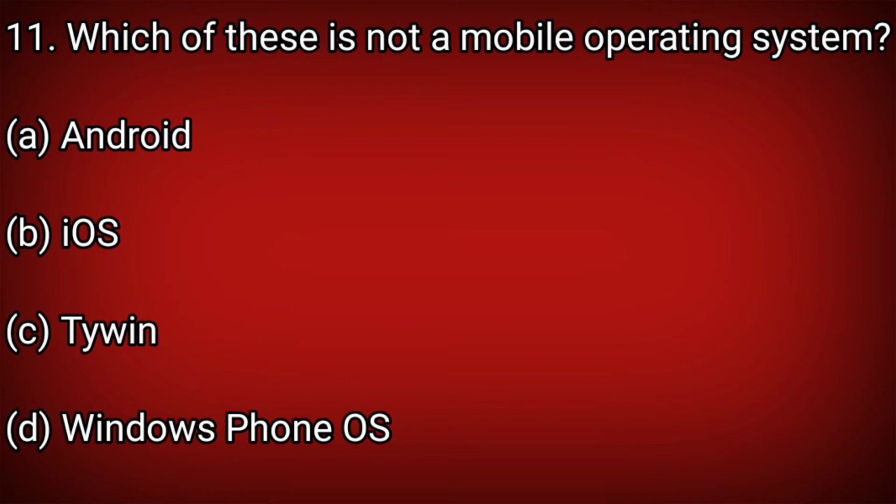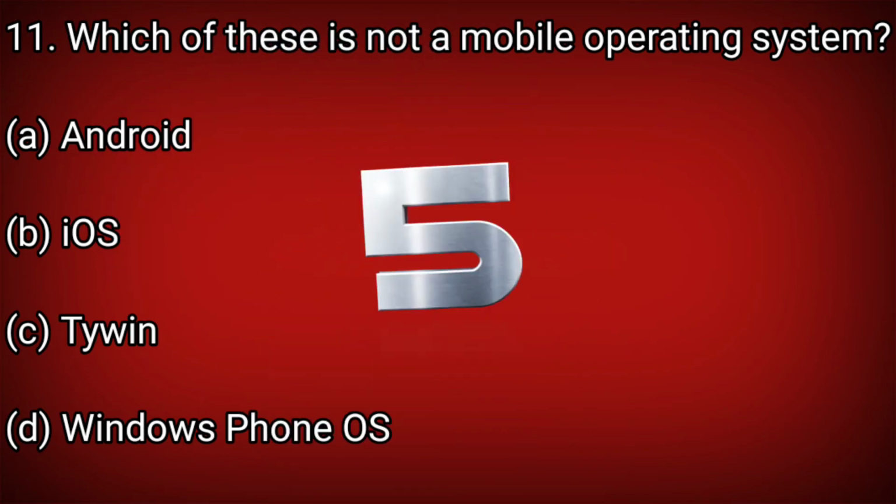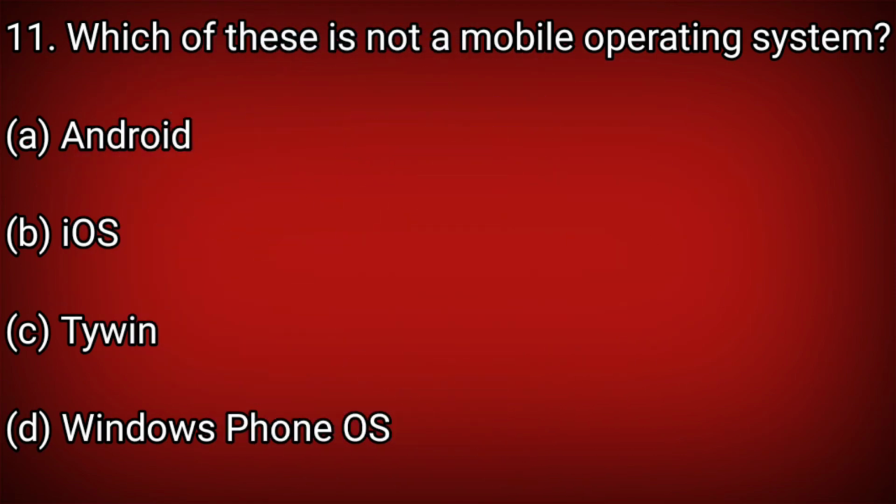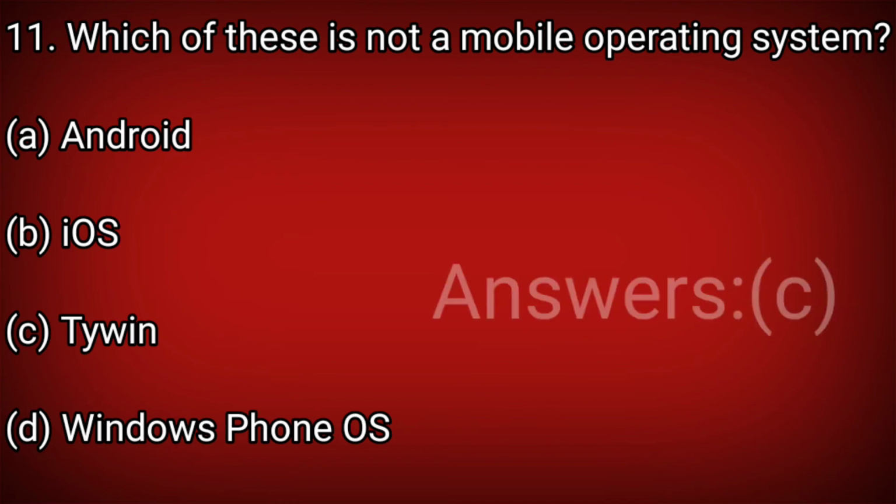Which of these is not a mobile operating system? Tailwind is the correct answer. Tailwind is not a mobile operating system. Let's see what is the correct answer. The answer is C, Tailwind. Next question, question number 12.